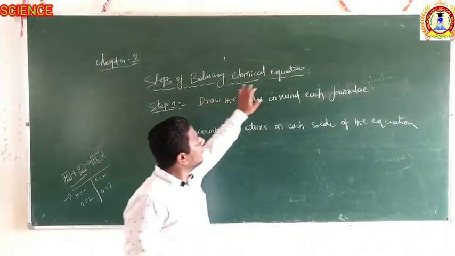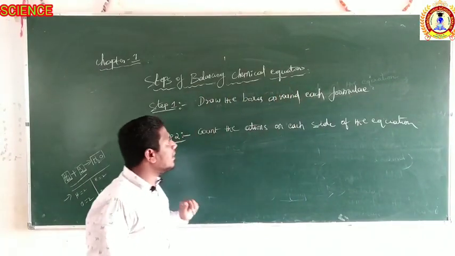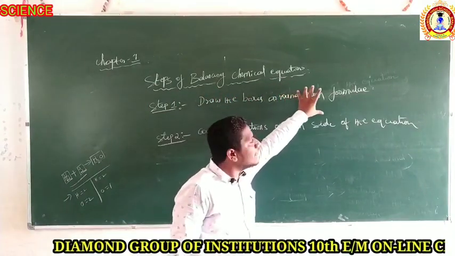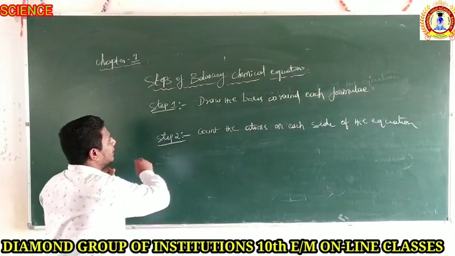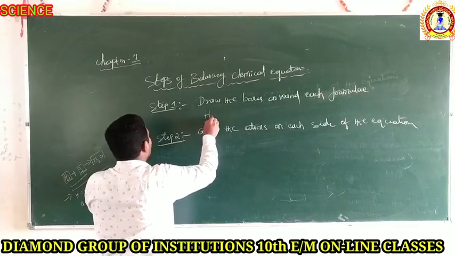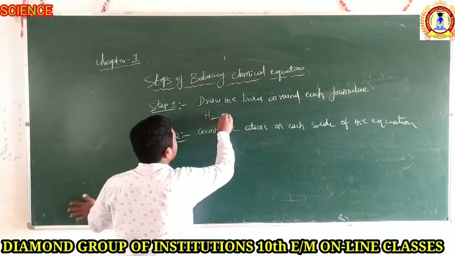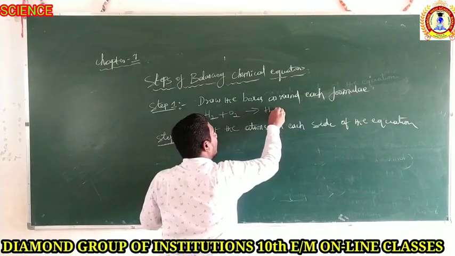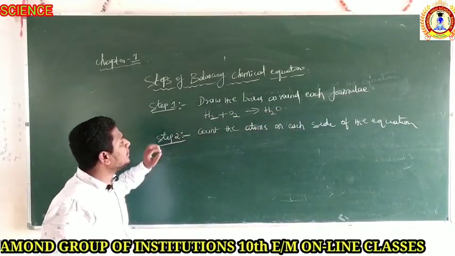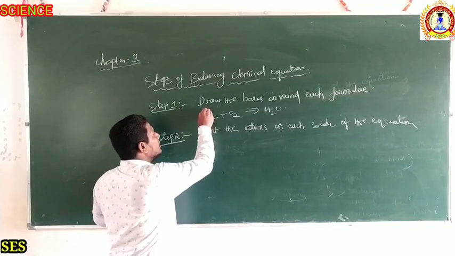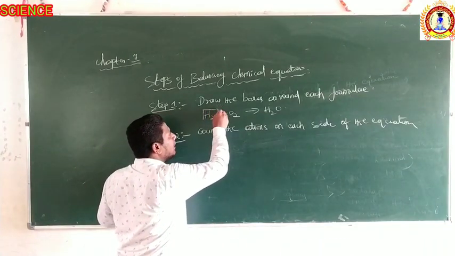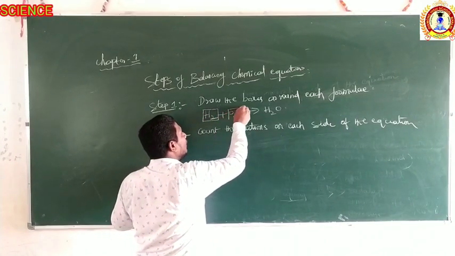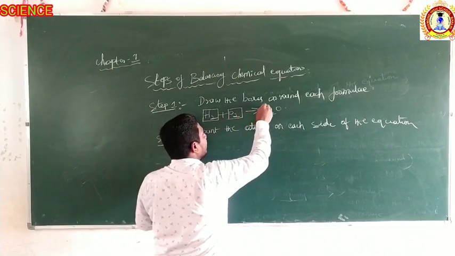The steps of balancing chemical equations. What are the steps? The first step is to draw boxes around each formula. We'll take the example hydrogen reacts with oxygen to form water. So draw boxes around the formula of each substance. It is the first step.